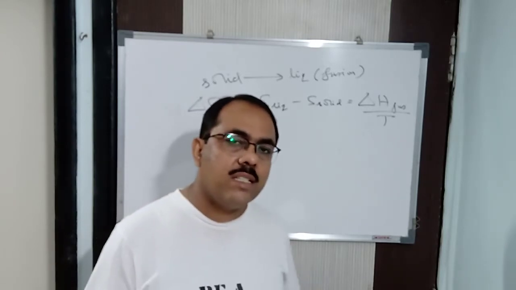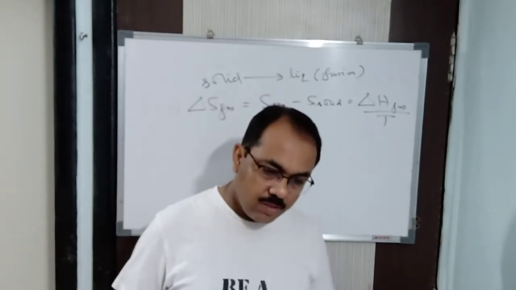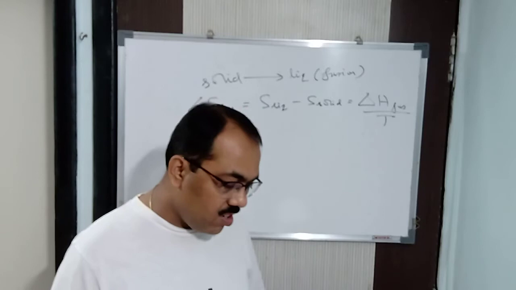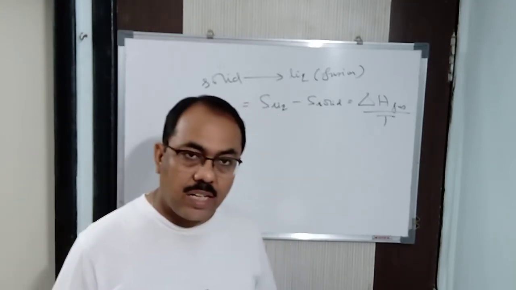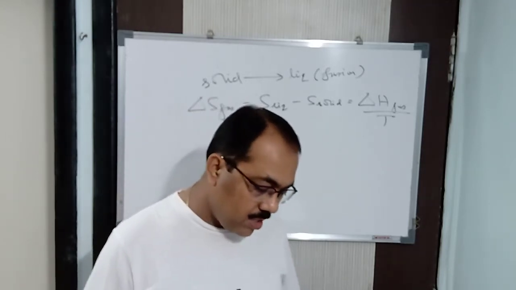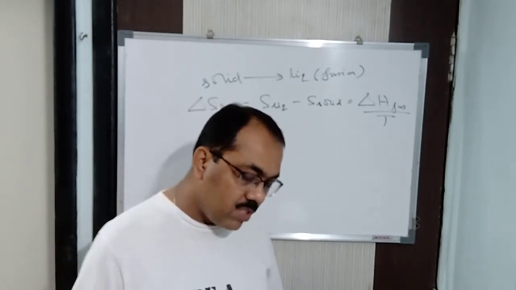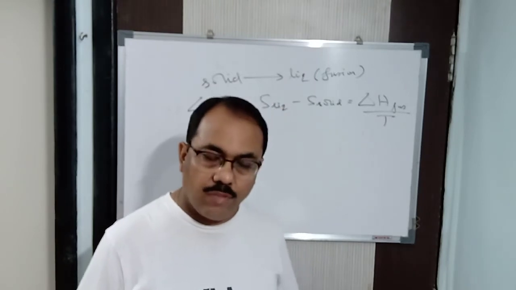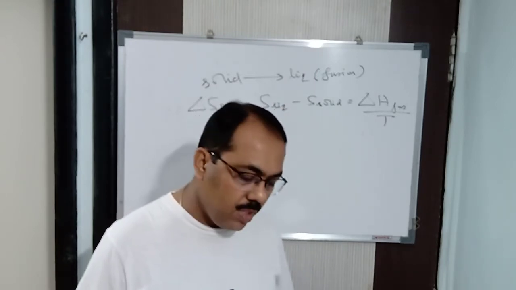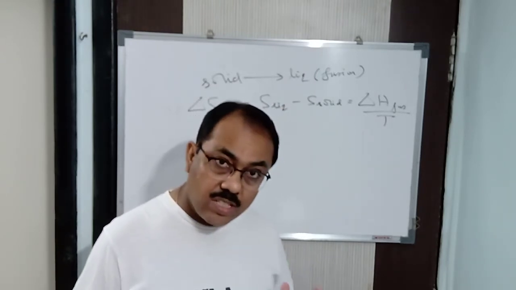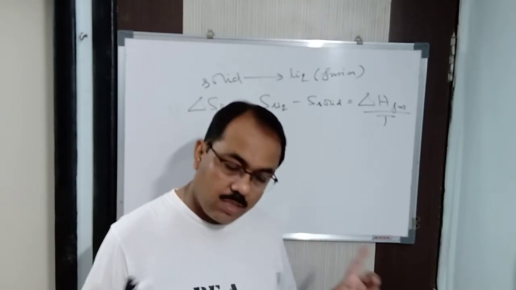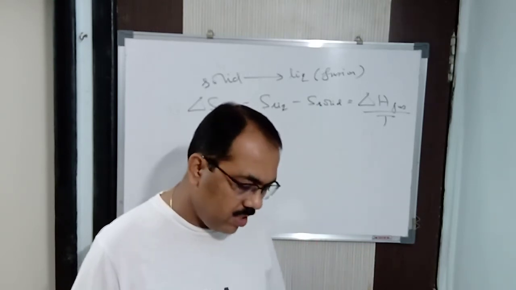Now, next is characteristics of entropy. Whatever we learned, we saw that entropy is a state function like delta U and delta H. Change in entropy will be the same whether the change has been brought about reversibly or irreversibly. Got it? The condition is that the process should not be isolated. Yes, then it will be different. I have already said it.